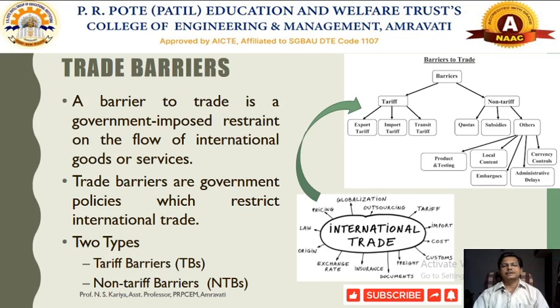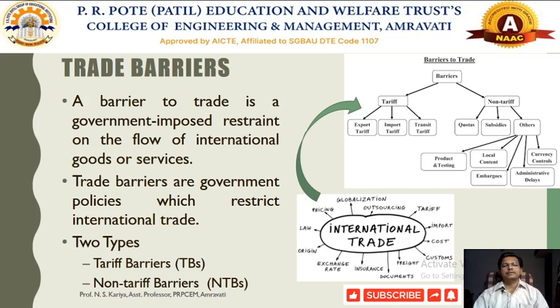Those restrictions are called barriers. Sometimes these restrictions may be helpful for the promotion of international trade, or sometimes they will hamper the growth of international trade. These are called international trade barriers.